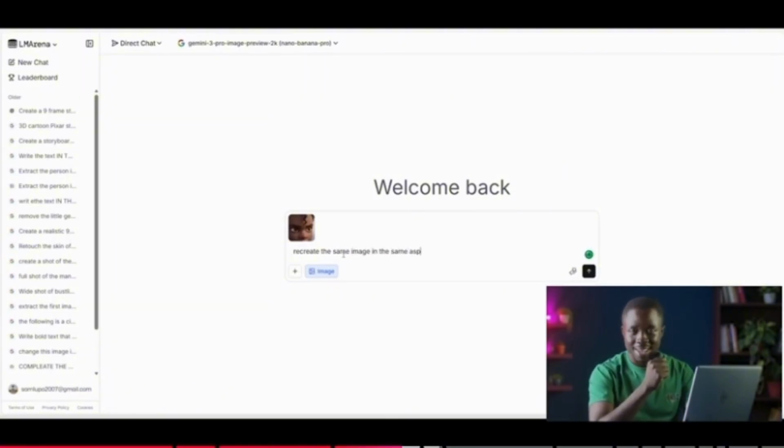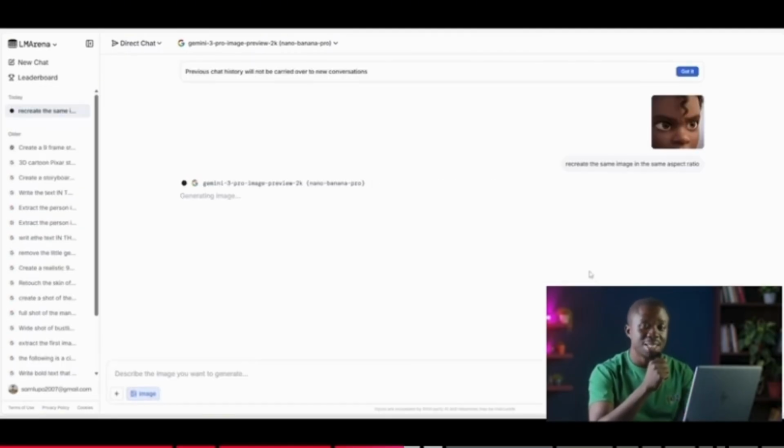Then I click on enter. And in a few minutes after processing, it's going to return with that same image, now at a higher resolution, still maintaining the same aspect ratio and everything intact. And this is how I do it. So I don't go upscaling the images, but I just recreate that same image again in the AI.